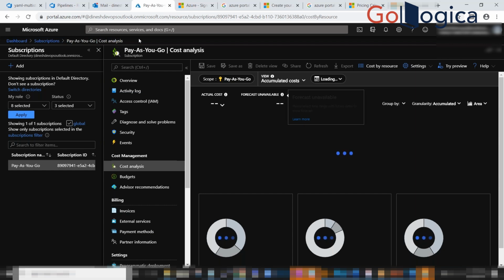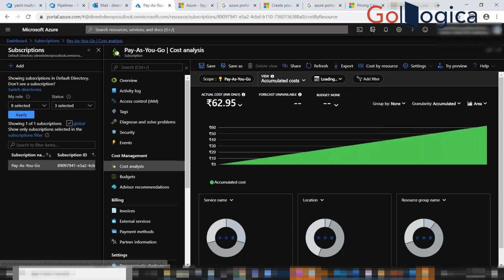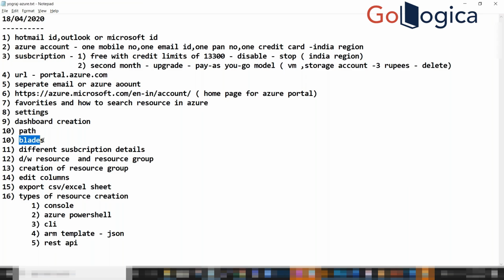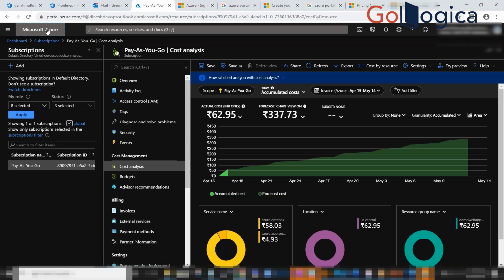Currently, you can see which page they are in. It's a kind of URL formation for you. Next one is blades. What do you mean by blades?